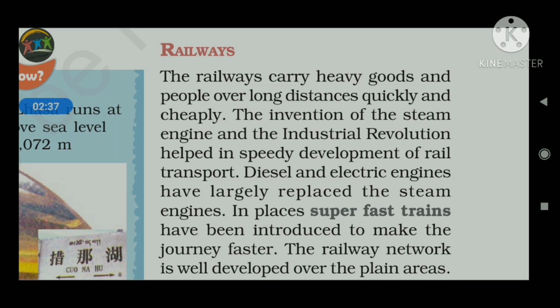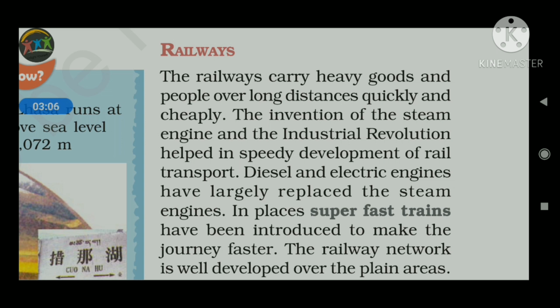But in the case of roadways, it is not cheaper, because it is not able to carry a huge number of passengers and goods at a time. That is why railway is important for long distance travel. For long distance travel, to carry a huge amount of material, obviously railway is efficient.